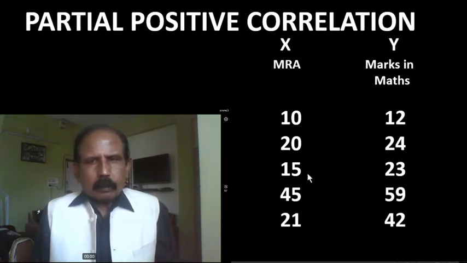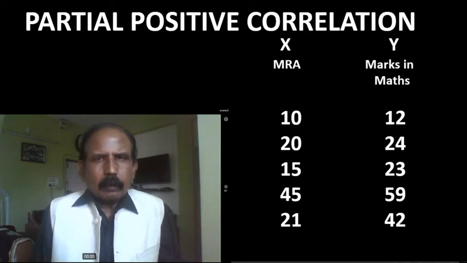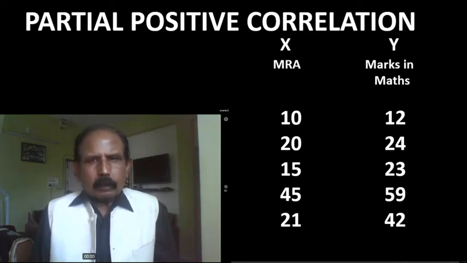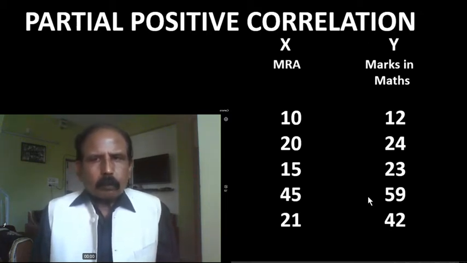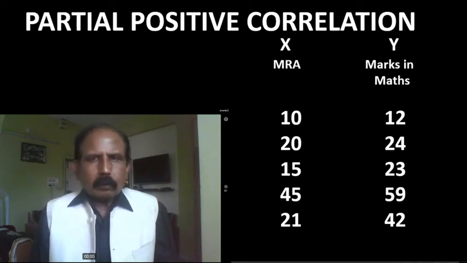Now third X is less than second X, and at the same time third Y is less than second one. So changes are in the same direction. Fourth X is more than third one, and at the same time fourth Y is also more than third Y. So changes are in the same direction. Fifth X is less than fourth X. At the same time fifth Y is also less than fourth Y. So here in each change the direction of the changes is maintained.